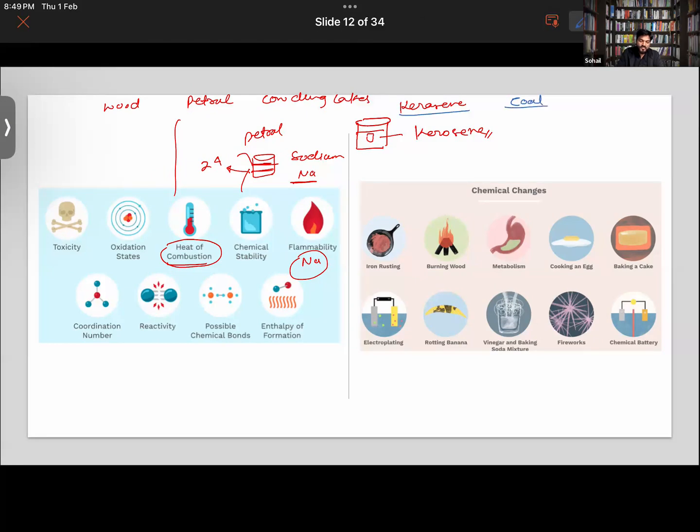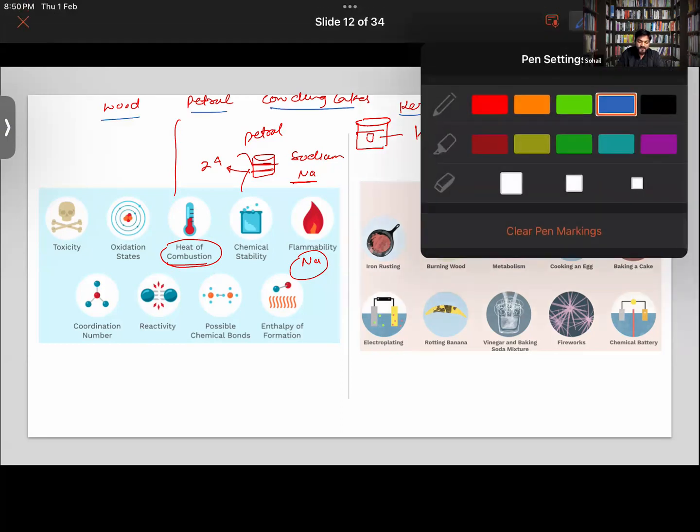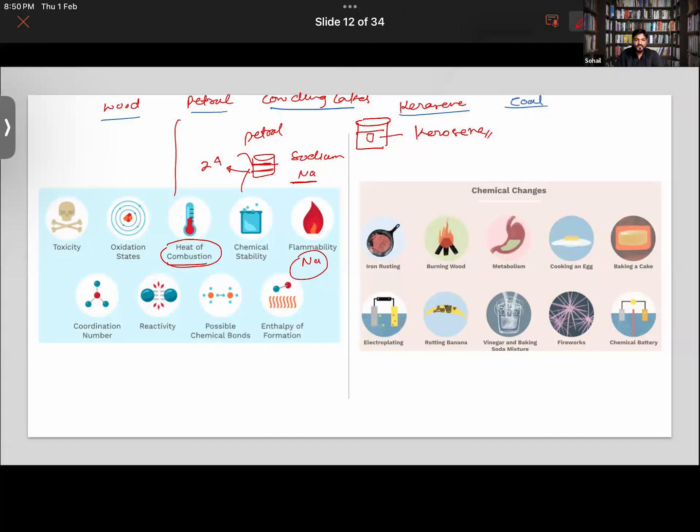So in order to burn coal, kerosene, cow dung cakes, petrol or wood, they will require different amounts of temperature to burn. That is also a chemical property of the substance. Right now we haven't started talking about chemical changes; we're just talking about chemical properties of substances. Oxidation state is not relatable to your class right now. Toxicity you can relate with this.